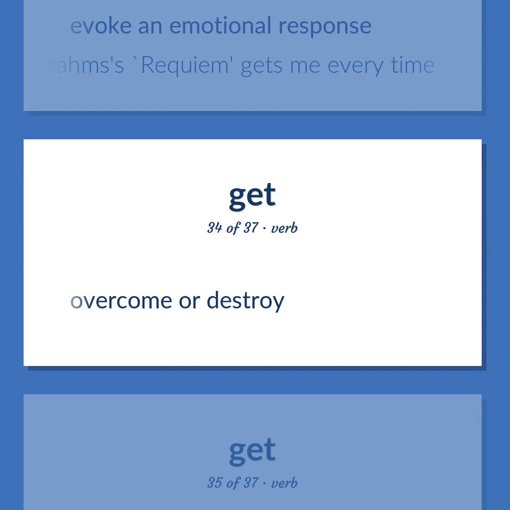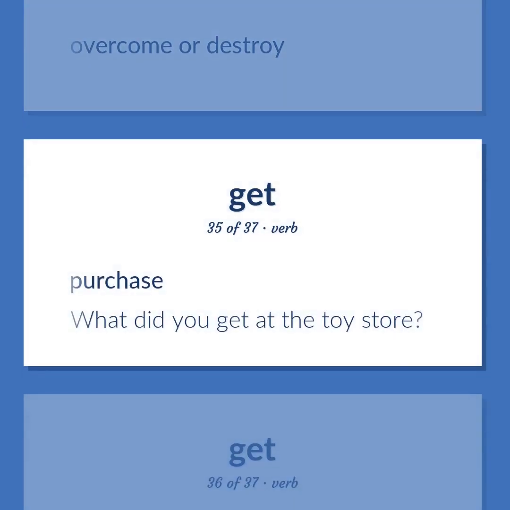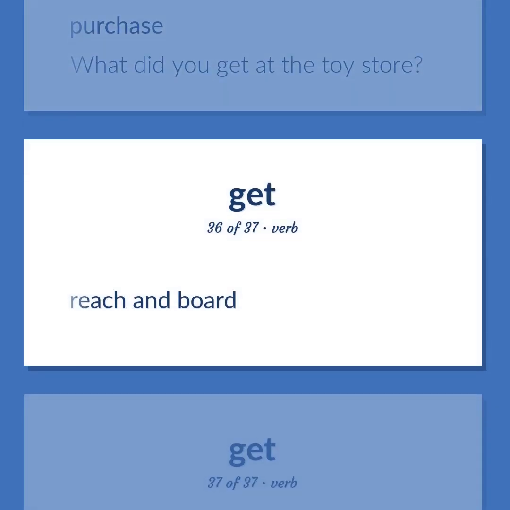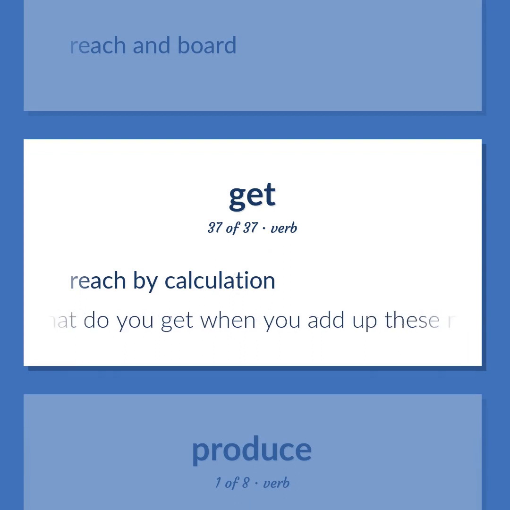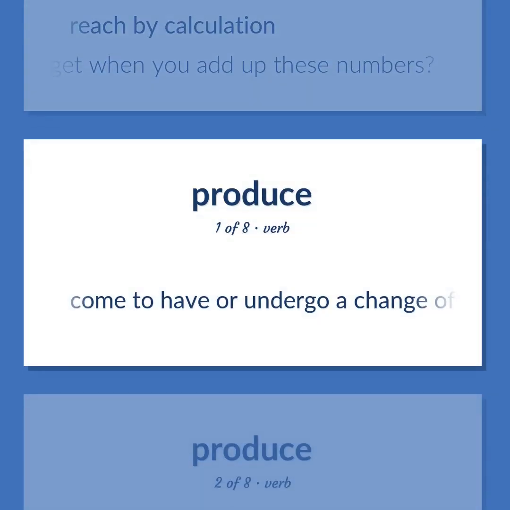Overcome or destroy. Purchase. What did you get at the toy store? Reach and board. Reach by calculation. What do you get when you add up these numbers? Come to have or undergo a change of physical features and attributes.